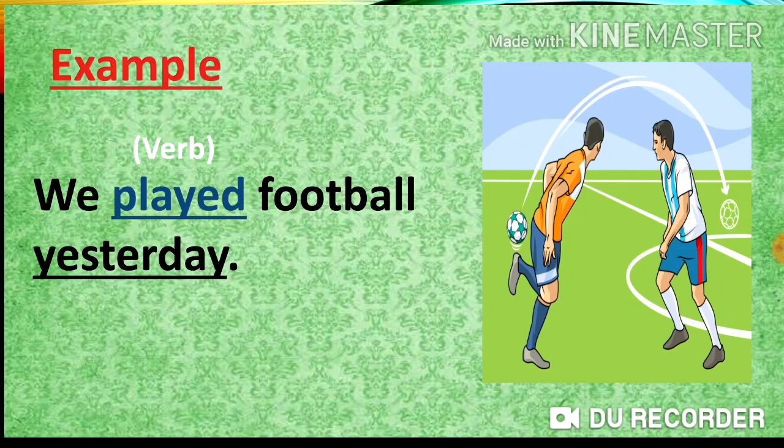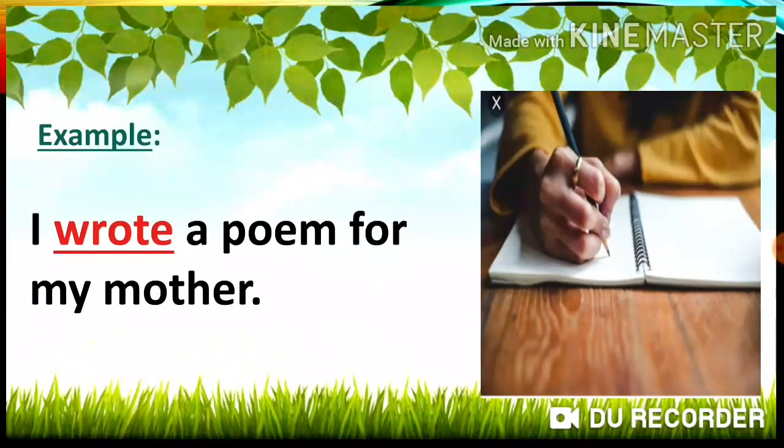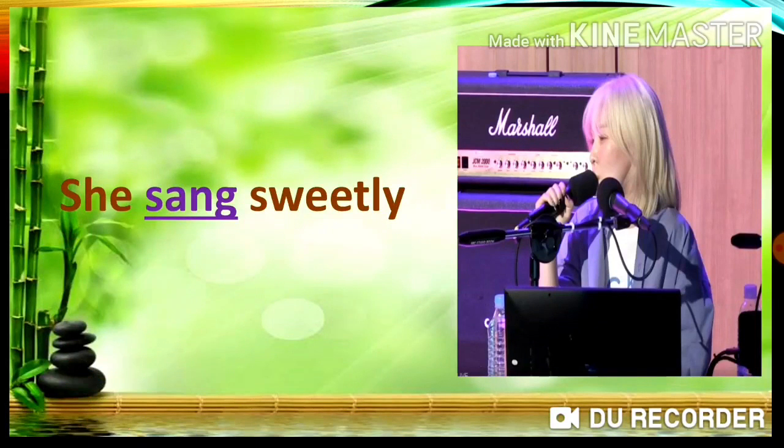That is, yesterday. Let's see another example. I wrote a poem for my mother. In this sentence, the verb wrote tells us that the action took place in the past. Next sentence: she sang sweetly. In this sentence, the verb sang tells us that the action took place in the past.